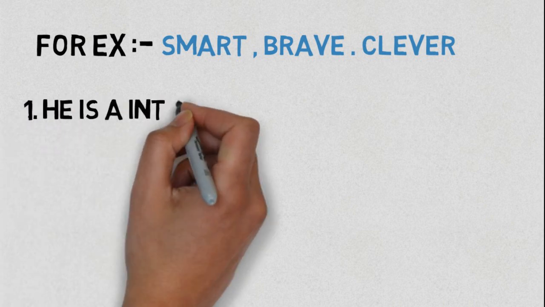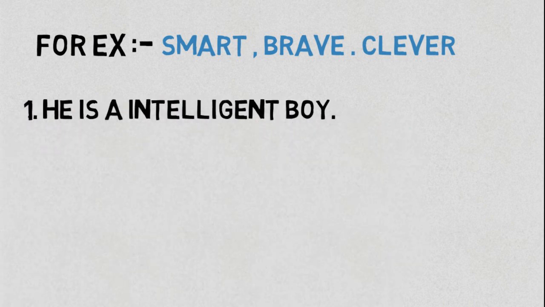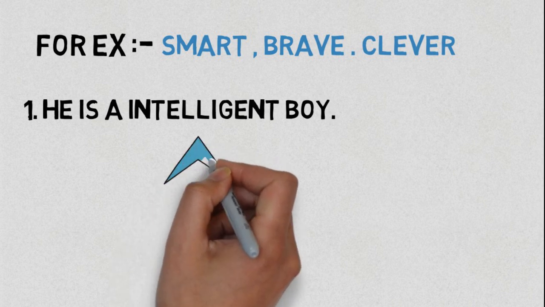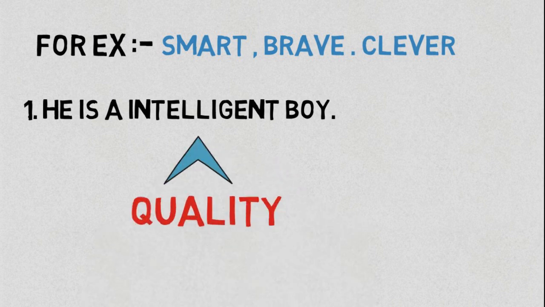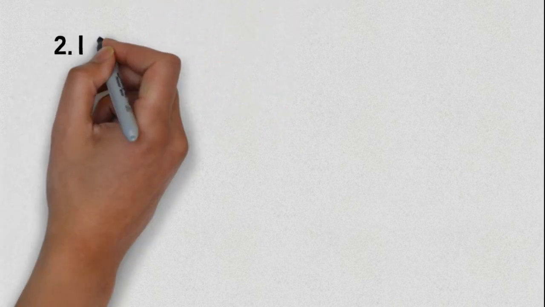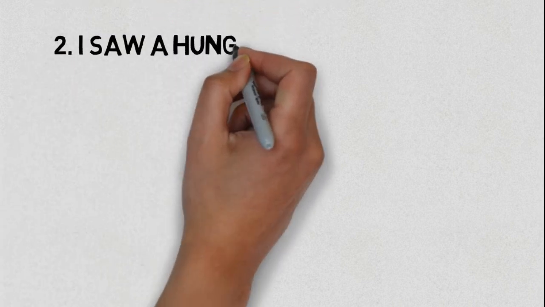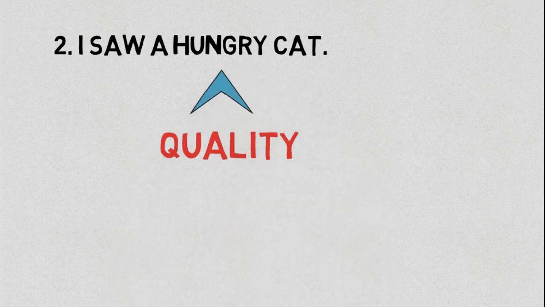He is an intelligent boy. Now the word intelligent describes the quality of the boy. Number 2. I saw a hungry cat. Now the word hungry describes the quality of the cat.